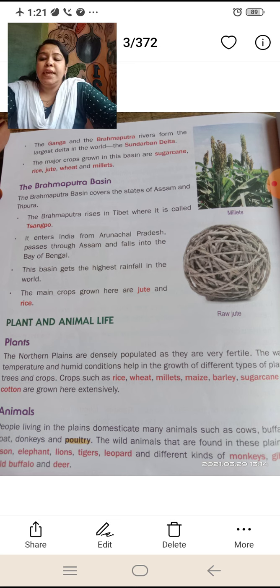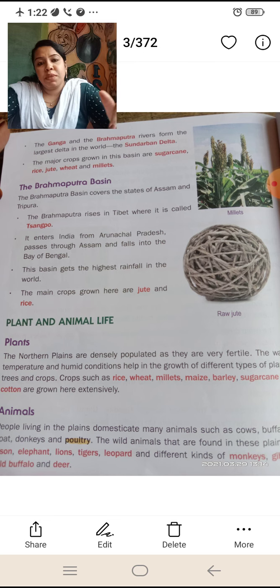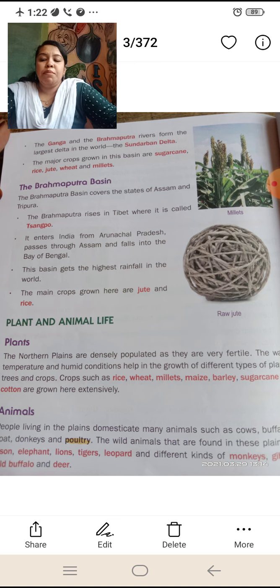It enters India from Arunachal Pradesh, passes through Assam and falls into the Bay of Bengal. This basin gets the highest rainfall in the world. The main crops grown here in the Brahmaputra basin are jute and rice.